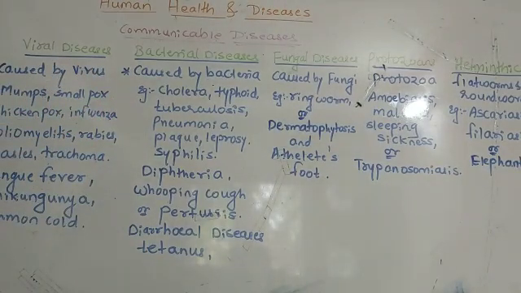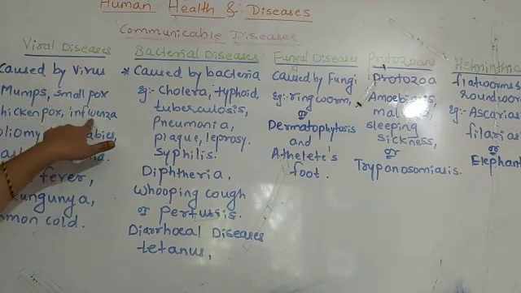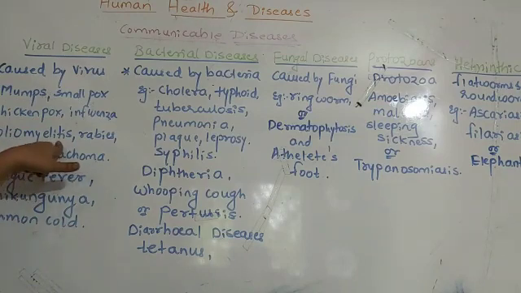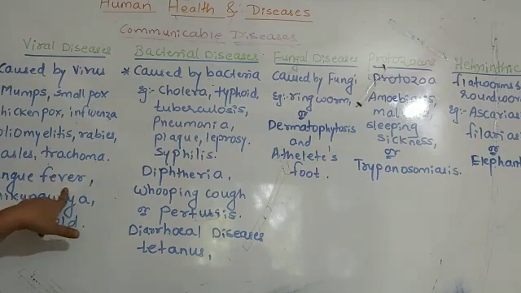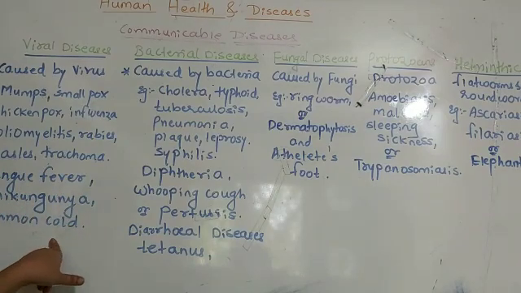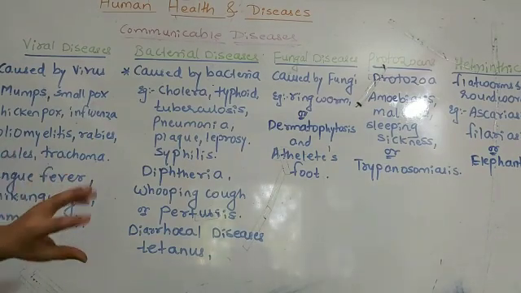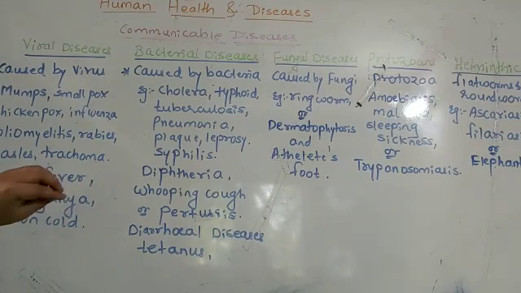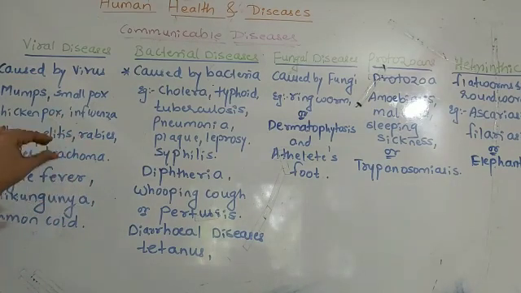Which are the viral diseases? Viral diseases include mumps, smallpox, chickenpox, influenza, poliomyelitis, rabies, measles, trachoma, dengue fever, chikungunya, and the common cold. You are very familiar with these diseases; you have heard of them.